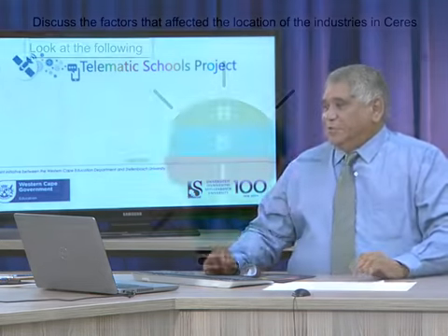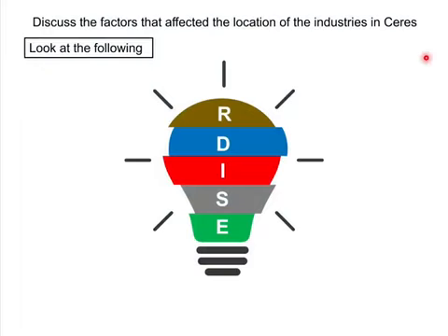Now, let us have a look at how can I apply this to a question. Right, here's the question. Discuss the factors that affected the location of the industries in Ceres. Now, what must I tell myself? I must say, right, there's relief, there's drainage, there's infrastructure, there's your settlements and your economic activities. All right, let's have a look at this. What's the questions that I must ask myself?